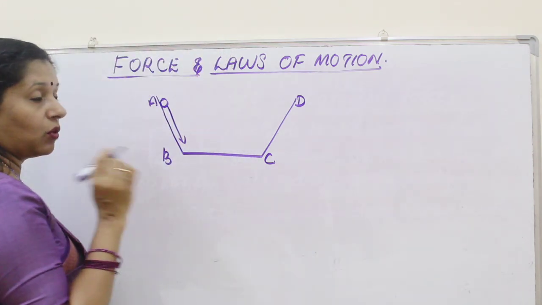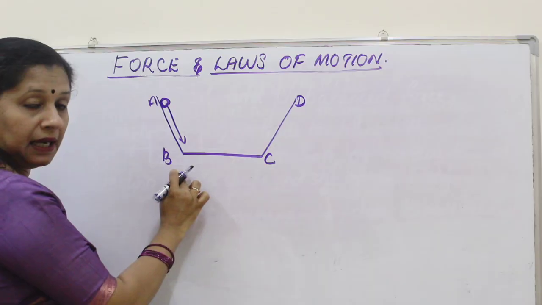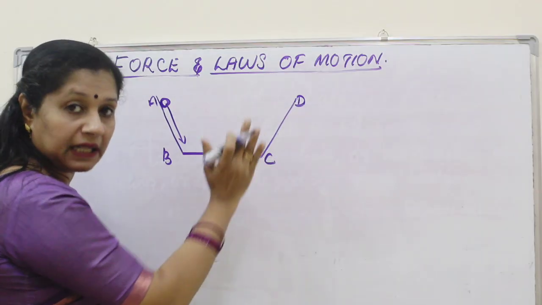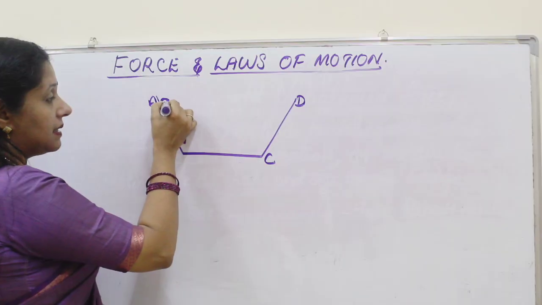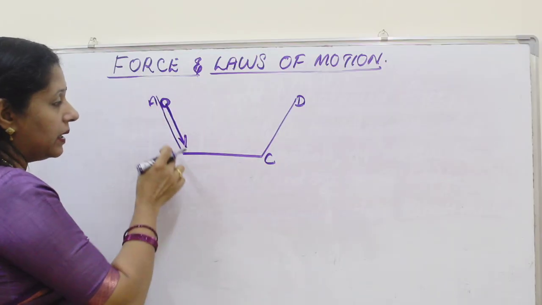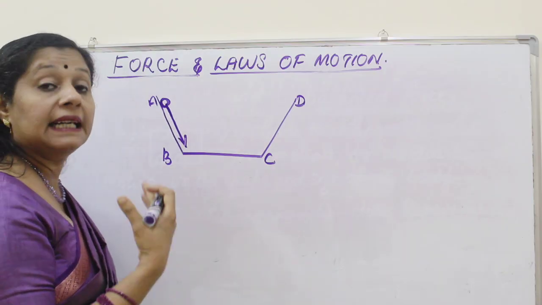What he noticed was, he released a ball from this inclined plane AB, and there is another inclined plane CD with the same angle of inclination. When it is released, it rolls down. And he found that when it is rolling down the slope, the velocity increases.